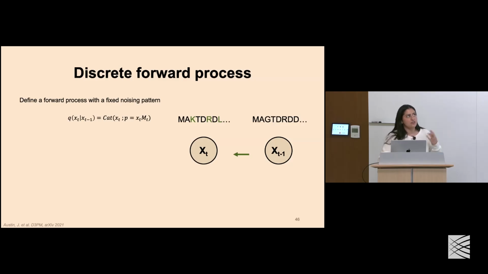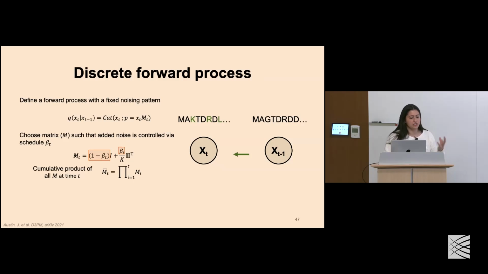And for those who struggle with the continuous case, the discrete case is a little bit more intuitive, because all of this comes from Markov math, but it's quite easily represented here. So to sample a sequence at time t, given the prior time step, we take the sample at t-1, multiply it by some Markov transition matrix, and then get the sample at the next time step. And we can get this by taking a categorical distribution over that probability.